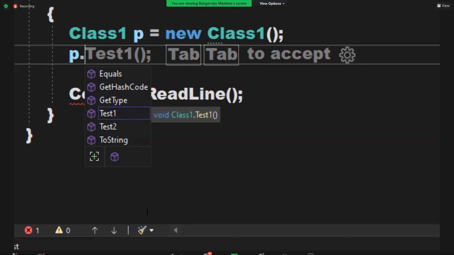The fourth rule of inheritance is that each and every class that may be predefined or user defined has a default parent class. What is the default parent class? The default parent class is Object class. And that is defined in the System namespace.